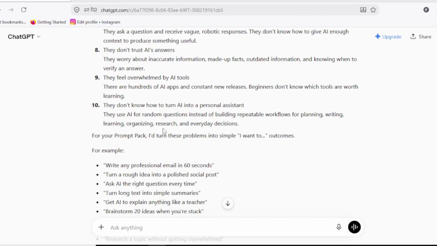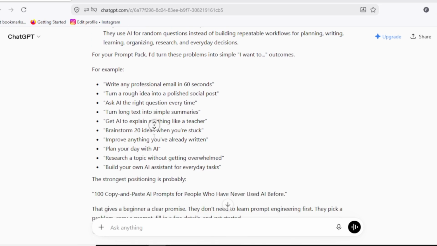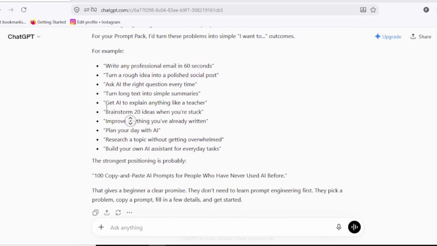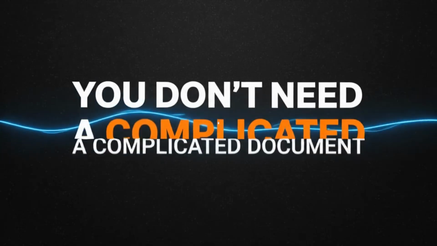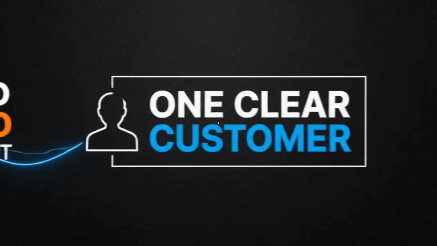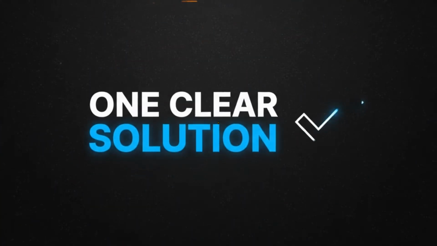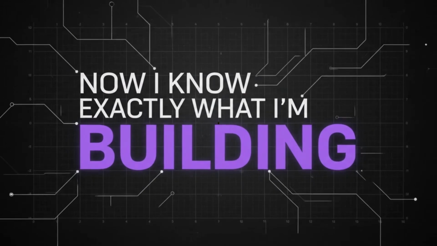These are all good ideas, but I'm not going to solve all 10 problems. I'm going to solve one problem really well. Look, this is my simple page, my business plan. AI business from zero. The customers: AI beginners. The customers' problems: they don't know which prompt to use, and they don't know what to ask AI. The solution: AI beginners get a prompt freebie, offered as a free download. You do not need a complicated document. You need only a clear customer, one clear problem, and one clear solution. Now I know exactly what I am building.